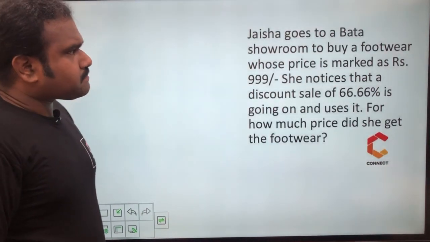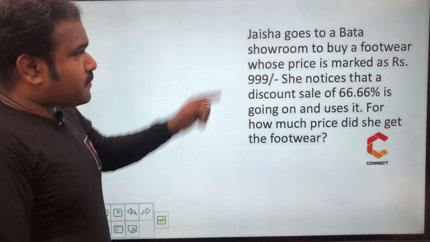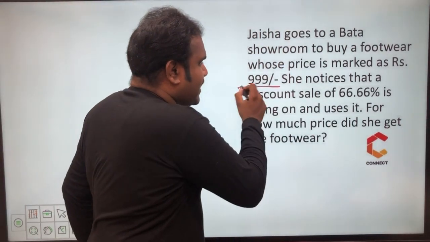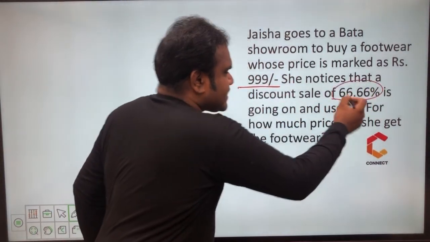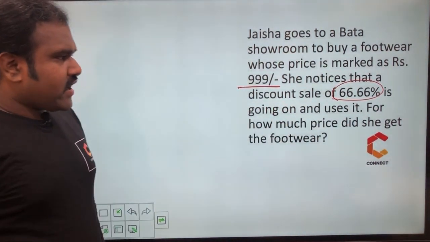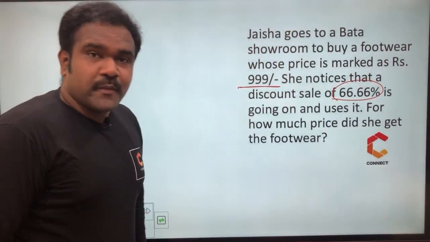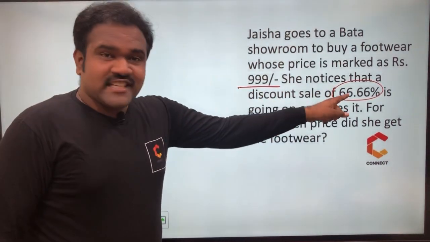Look at this one. Jaisha goes to a Bata showroom to buy footwear whose price is marked at rupees 999. She notices that a discount sale of 66.66% is given, and she uses it. For how much price did she get the footwear? So 999 is the price and the discount is 66.66%.